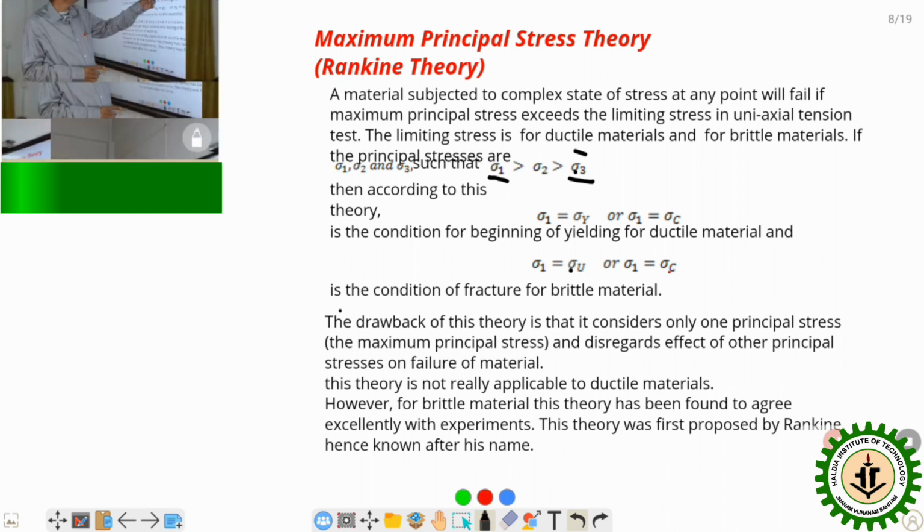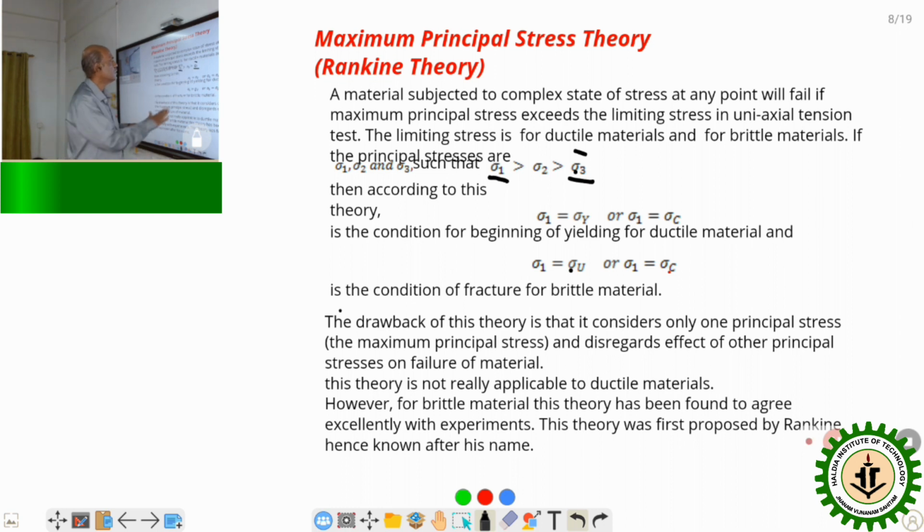Or when the maximum compressive stress reaches the limiting value, then the body will fail by compressive stress. So this is the case of a ductile body and this is the case of a brittle body. It considers only the maximum one. This is the drawback of this theory, and it gives excellent results in the case of a brittle body, and it is used only for brittle bodies.